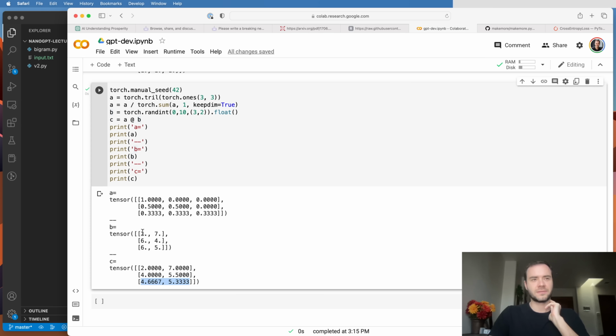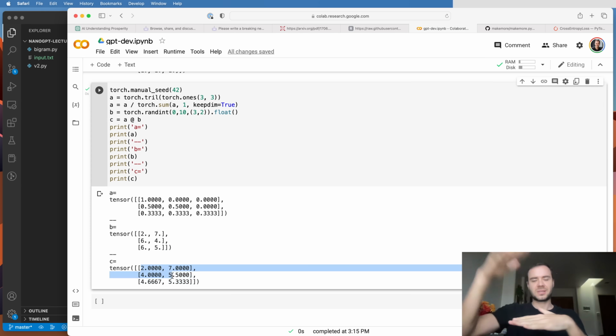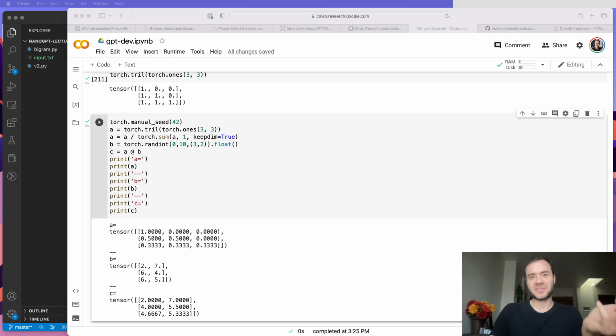So the average of all of the elements of B are now deposited here. And so you can see that by manipulating the elements of this multiplying matrix, and then multiplying it with any given matrix, we can do these averages in this incremental fashion, because we can manipulate that based on the elements of A. Okay, so that's very convenient.